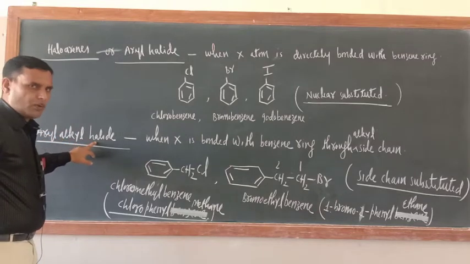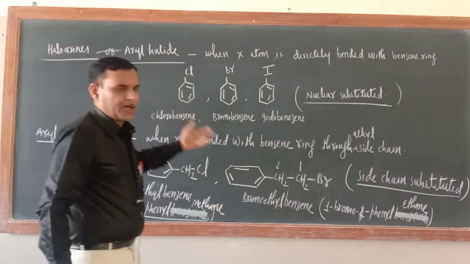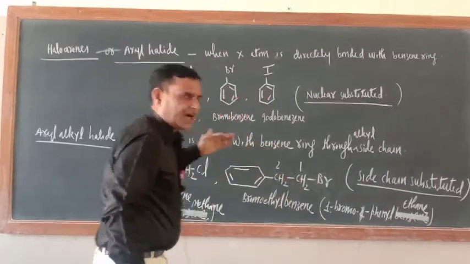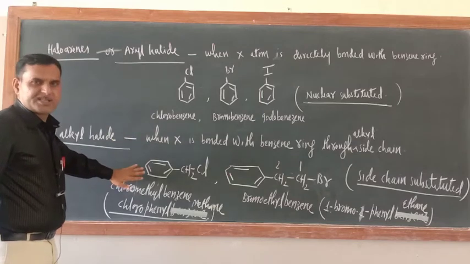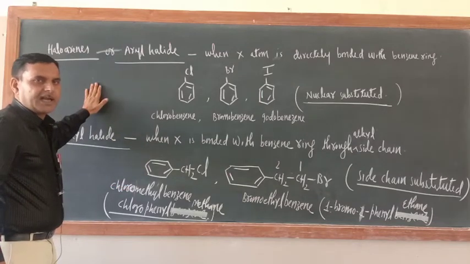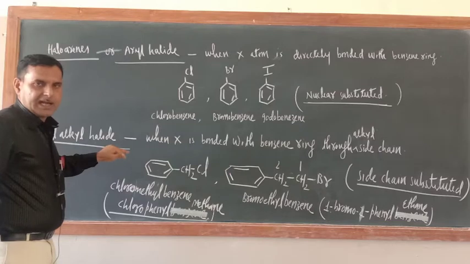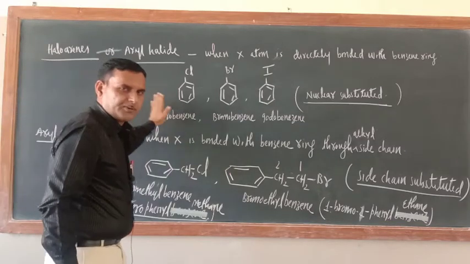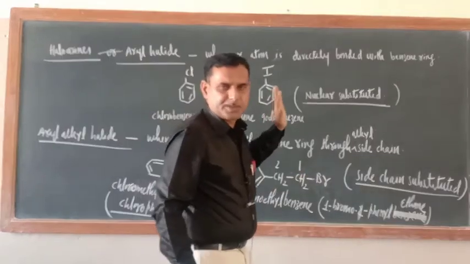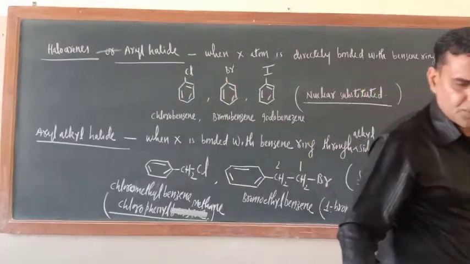Okay, over. Now let us move to another aspect. Actually in our syllabus this is haloarenes, but it is better to have a distinction between aryl halide and aryl alkyl halide. That is the difference. This is nuclear substituted, this is side chain substituted. Okay, now let us move to another aspect.